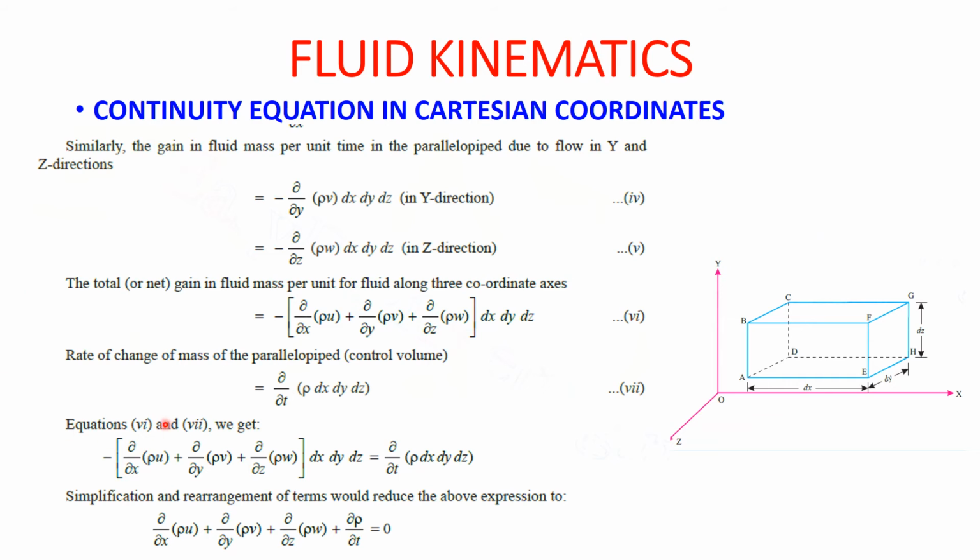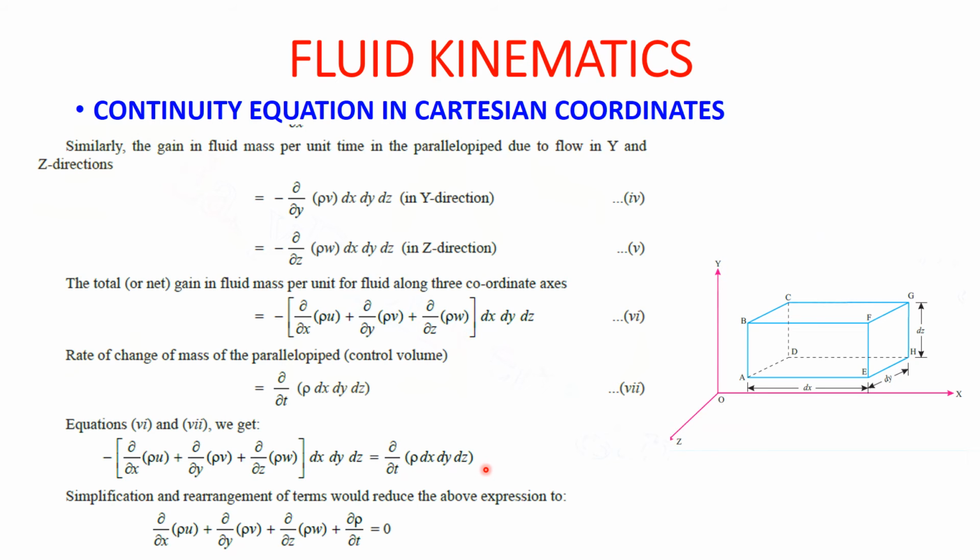So the rate of change of mass of the parallel pipe, now we have to take it per unit time. So ∂/∂t of ρ dx dy dz. Therefore the equation which we get is minus [∂/∂x(ρu) plus ∂/∂y(ρv) plus ∂/∂z(ρw)] dx dy dz is equal to ∂/∂t(ρ dx dy dz).